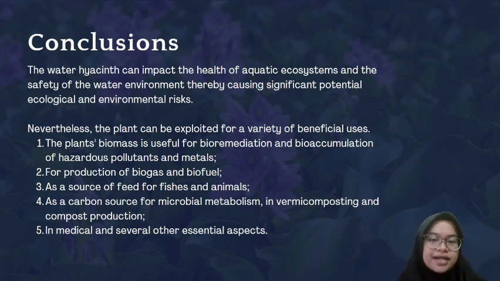Conclusion: water hyacinth can impact the health of aquatic ecosystems and the safety of the water environment, thereby causing significant potential ecological and environmental risks. Nevertheless, the plant can be exploited for a variety of beneficial uses. The plant's biomass is useful for bioremediation and bioaccumulation of hazardous pollutants and metals, for production of biogas and biofuel, as a source of feed for fishes and animals, as a carbon source for microbial metabolism in vermicomposting and compost production, and in medical and several other essential aspects.